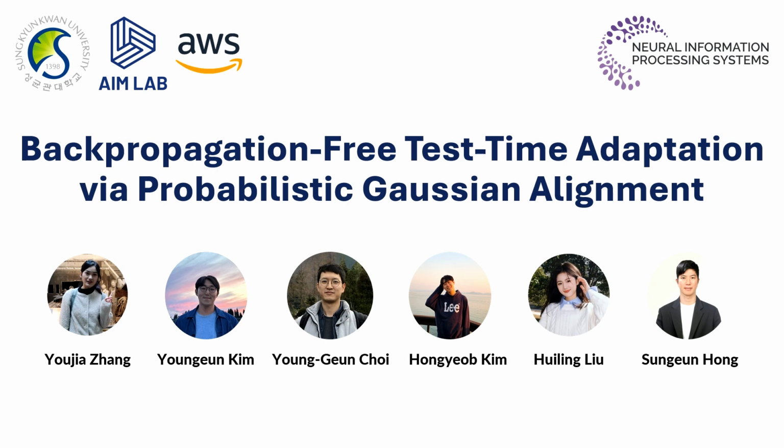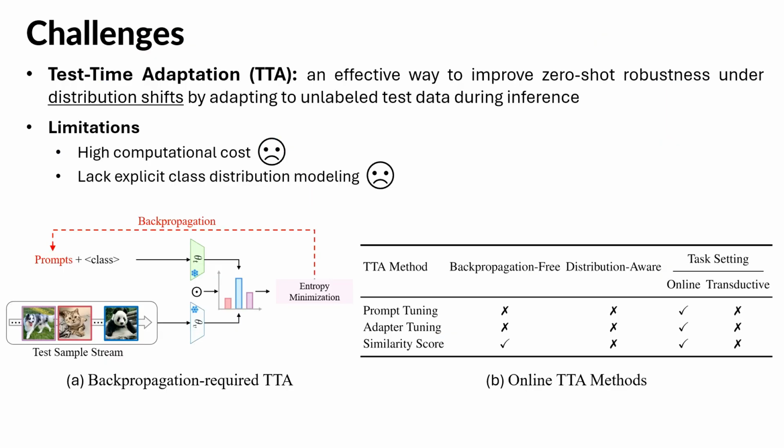Today, we are excited to introduce our paper titled Backpropagation-Free Test Time Adaptation via Probabilistic Gaussian Alignment, referred to as ADAPT. Vision language models like CLIP are powerful, but their robustness drops significantly under distribution shifts. TTA offers a promising solution to enhance the robustness of VLMs by adapting them using only unlabeled test data.